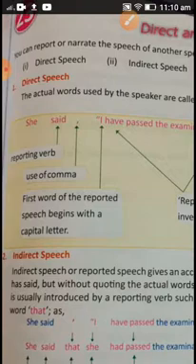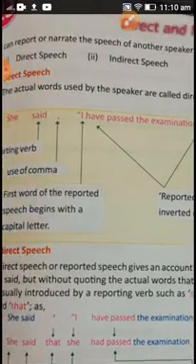When we change this direct speech into indirect speech, we remove the inverted commas, and we have to change the tense. According to the tense, we have to change the reported speech. Step by step I will tell you. Here, in the sentence she said, "I have passed the examination," "have passed" is present perfect tense. Students, you have to revise your tenses once again to do direct and indirect speech. So "I have passed", present perfect, will change into past perfect.